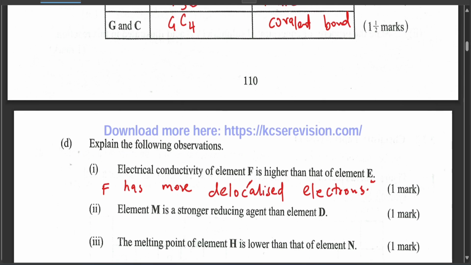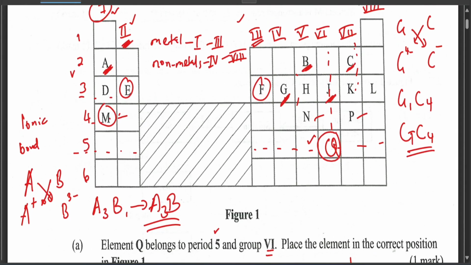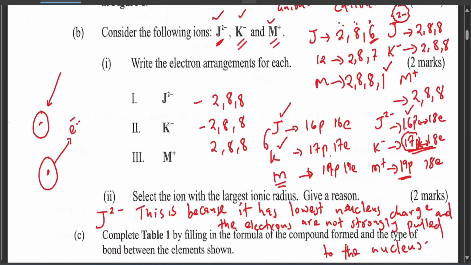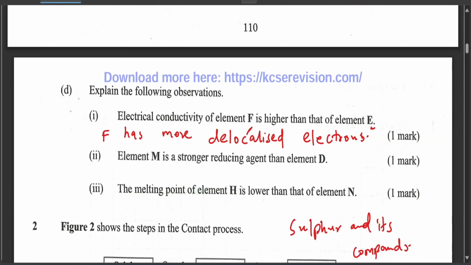So let's look at M and D. M, this is M and this is D. They all belong to the same group, but they have different periods. So it means that M has one more energy level compared to D. Okay, so M is somehow bigger, and D is somehow smaller because of the energy levels.